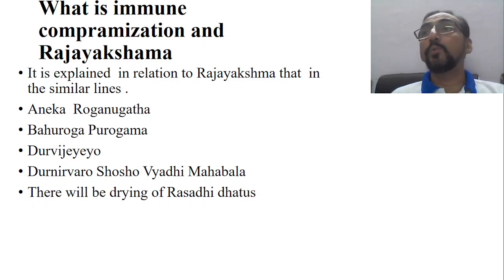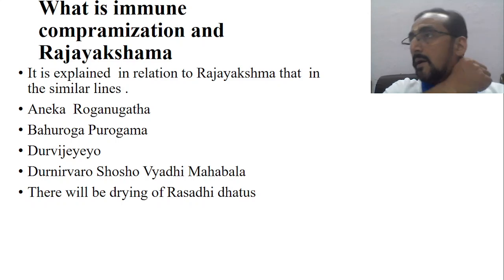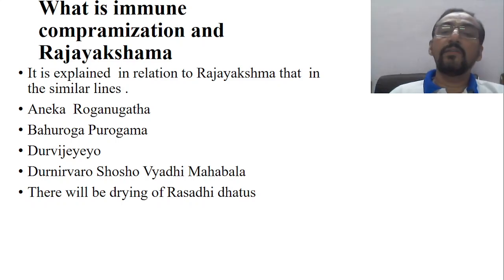Then Bahu roga progamaha. So there will be multiple system involvement and multiple disorders. Durvijnayu, so very difficult to treat. Which system do you want to treat? It's very difficult, isn't it, when multiple systems are getting involved. Then Durnirvano ho shoshoho vyadi mahabalaha. So there will be marked emaciation, general debility, etc.